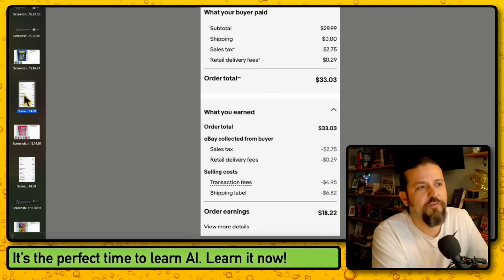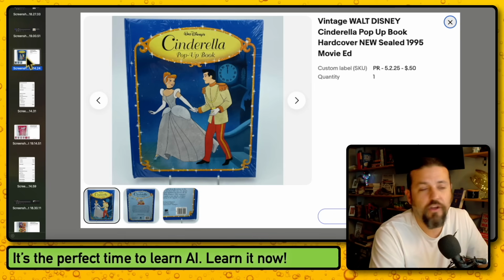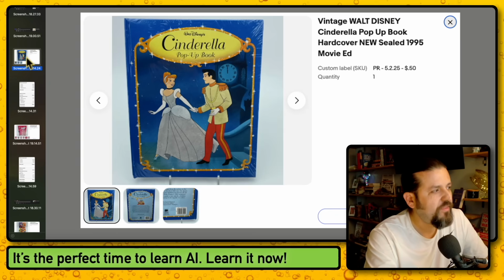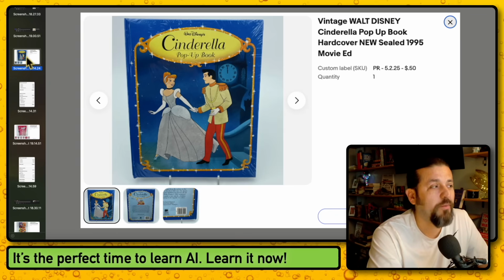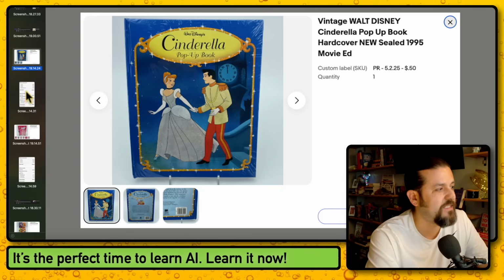And here you go. Sold for $29.99, free shipping. After fees and everything, I brought home $18.22. So about $17.50 or $17.75 in profit. That is excellent. Of course, it's because they're new sealed. You're rarely going to find them new sealed because most of these, they're pop-up books. So what would you do? You'd buy it for your kids and then give it to your kids and they would open them. But this person was a collector. And I know because I have a bunch of sealed VHS videos that I have been selling, a bunch of pop-up books that I have been selling. And I think I have something else that is coming up right now so you guys can see it.